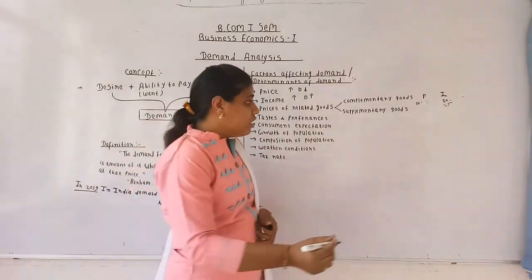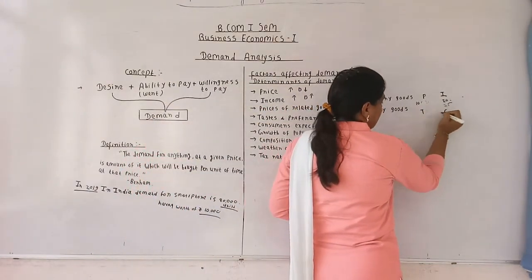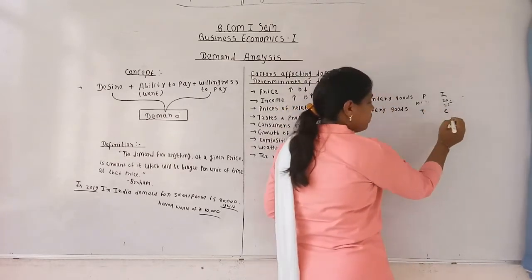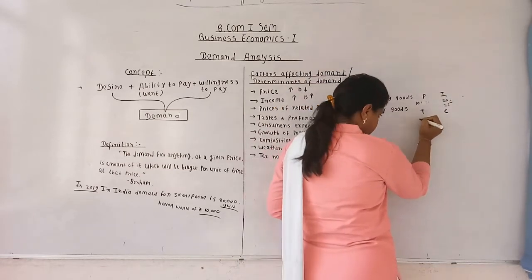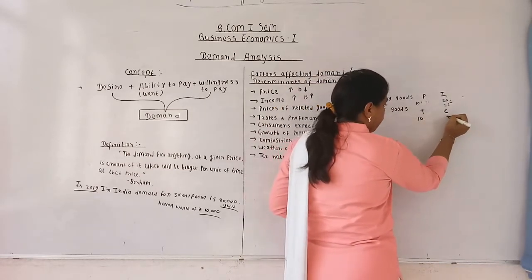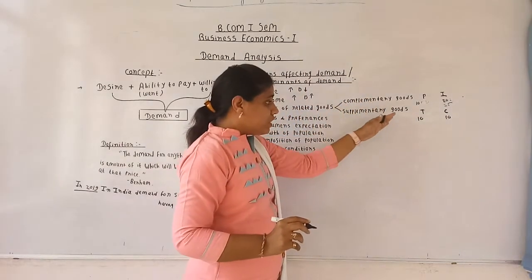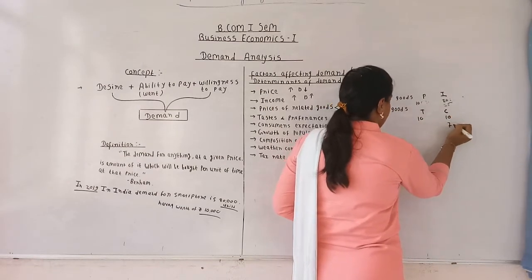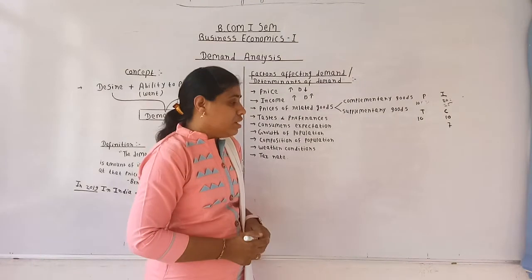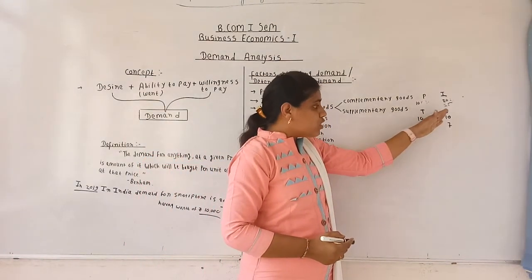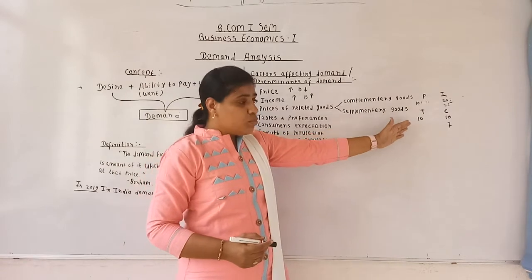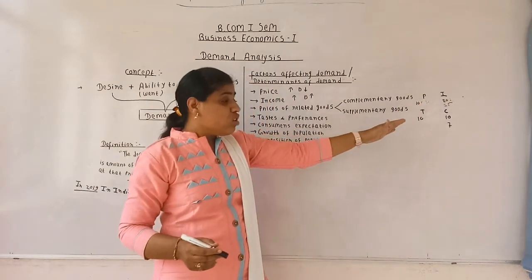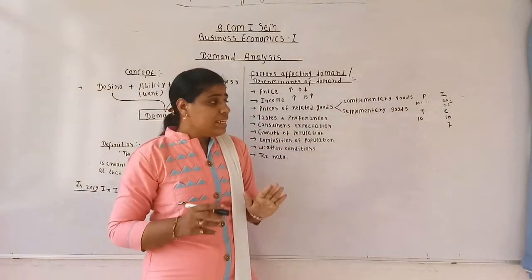For example, my original good is tea over here and my supplementary good is coffee. Now the price of tea is 10 and the price of coffee is also 10. Now assume that the price of coffee declines to 7 rupees from 10 rupees. So what will happen? When the price of coffee declines, the consumers who were earlier having tea will move towards having coffee, because of which the demand for tea will decline in the market.